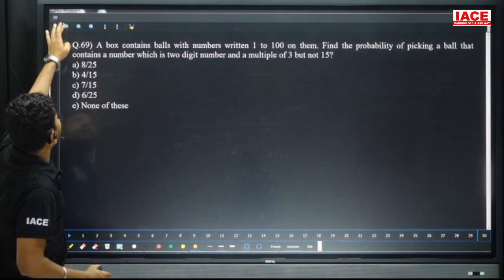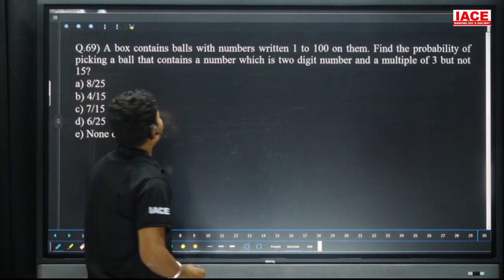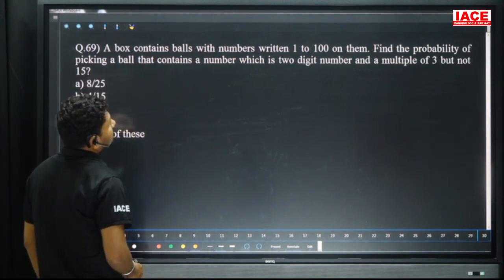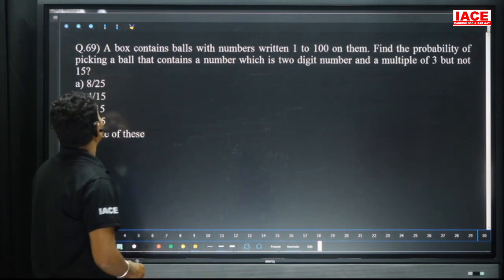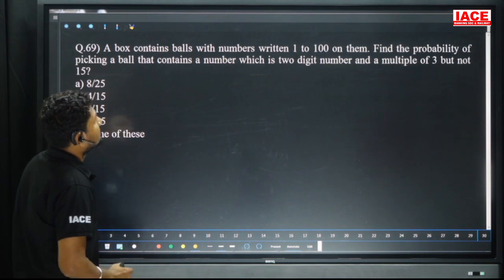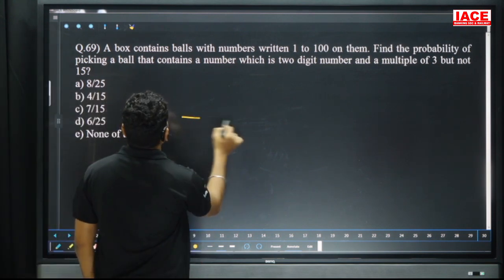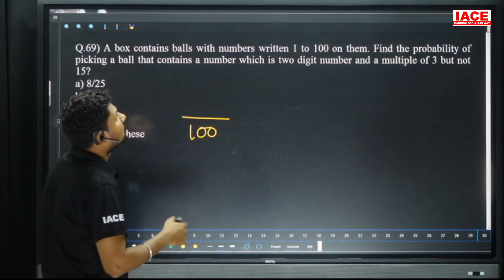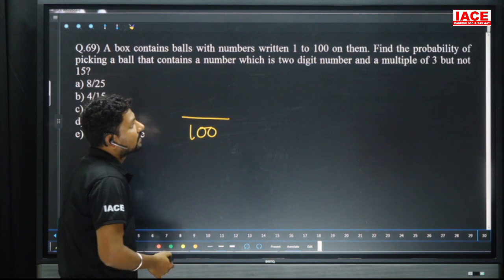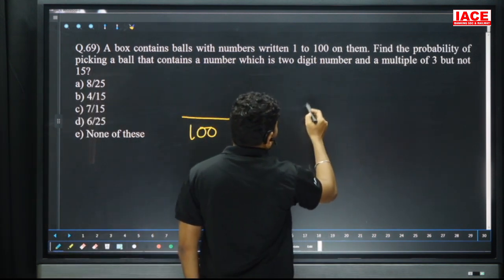Next, we have a question. A box contains balls with numbers written 1 to 100 on them. Find the probability of picking a ball that contains a number which is a 2-digit number and a multiple of 3 but not 15. A box contains balls. So how many balls are there? 100 balls are there. From 100 balls, a number which is a 2-digit number and a multiple of 3.